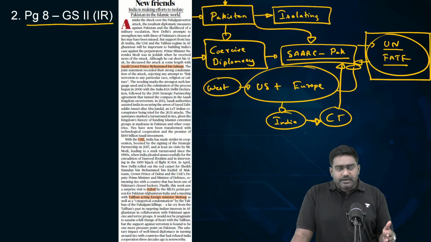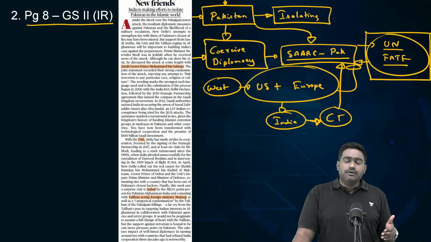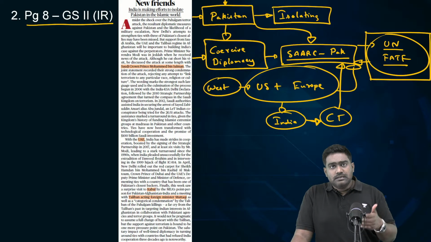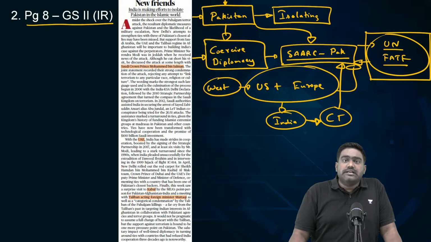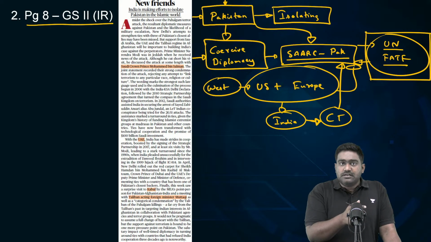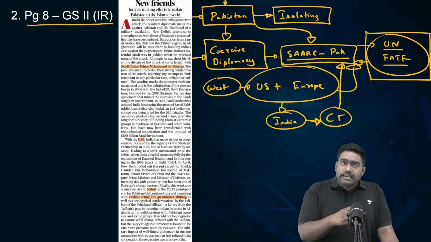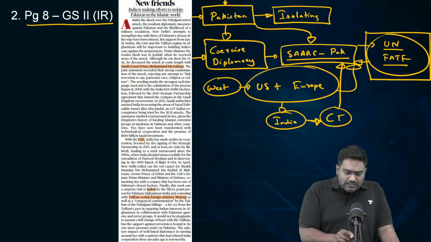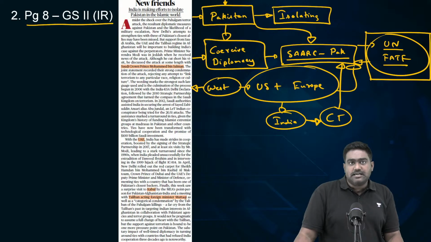But in the last 15 years, we have seen a major shift happening in West Asian geopolitics, where Saudi Arabia and UAE shifted their foreign policy approach towards India and Pakistan. And more recently, in the last 3 years, in Afghanistan, the Taliban, which has come back to power, has shown a big shift in its approach towards India. And India also has reached out to the Taliban. And India has managed to ensure that these traditional allies of Pakistan are no longer aligned with Pakistan.